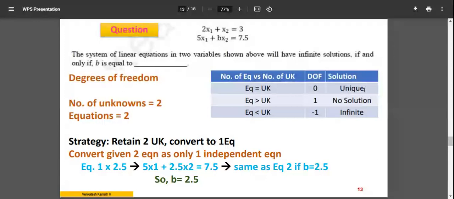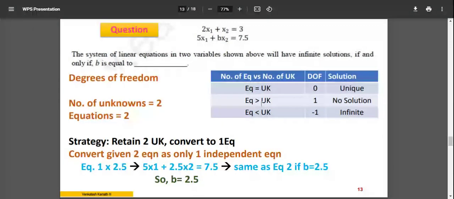Previous problem, 3 equations, 3 unknowns, right? X, Y, Z, 3 equations. You have a unique solution, A, B, C, D. The choice B was the correct answer. That is a unique solution. That is the example. But here you have a different case. It is not a unique solution you want, you want an infinite solution.